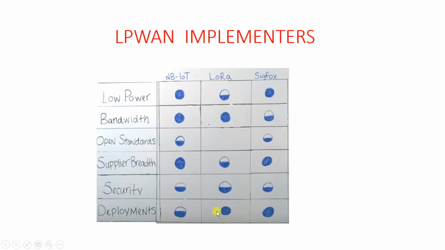NB-IoT is not as good as LoRa and Sigfox because Sigfox and LoRa are widely distributed across France and major parts of Europe, but that is not the case with NB-IoT.